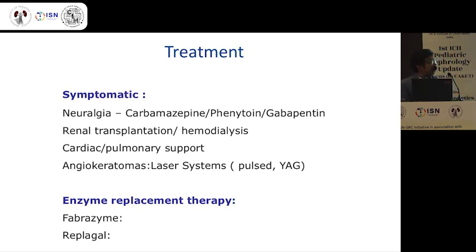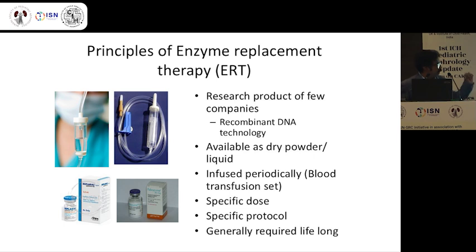Newborn screening in northern Italy found an incidence of 1 in 7,000, and all of them had later onset Fabry disease. Then enzyme based screening, we have already mentioned, has been done in Taiwan, and there is a very specific mutation in their community which gives rise to late onset Fabry disease.